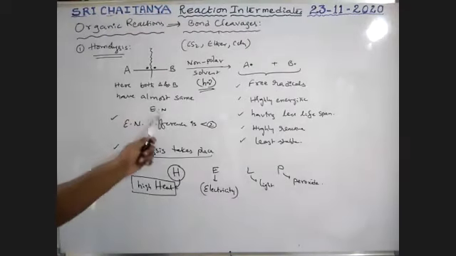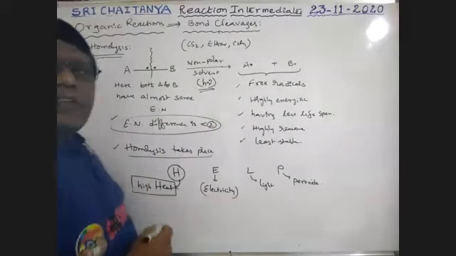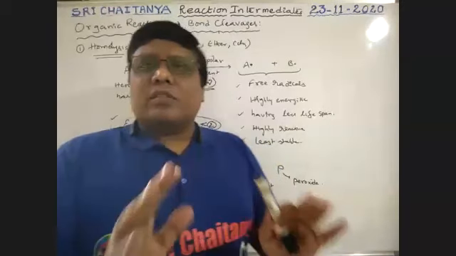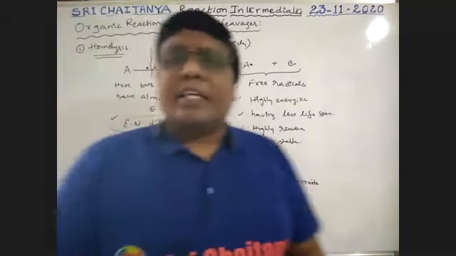Here the electronegativity difference must be less than 2. Otherwise homolytic cleavage is almost not possible. So this is about homolysis. Now, next case, that is heterolysis.